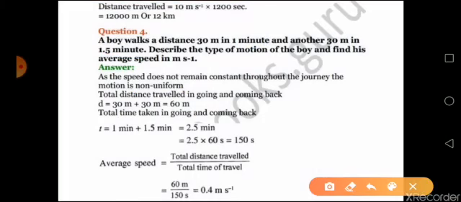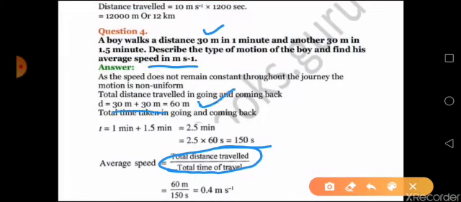Now coming to your second part, you have to find out the average speed in meter per second. Now distance is already in meter, but time is in minute. You have to convert it to seconds. Clear? Now average speed, you have already learned, is the total distance travelled upon total time taken. So as per your equation, first you have to find out the total distance.